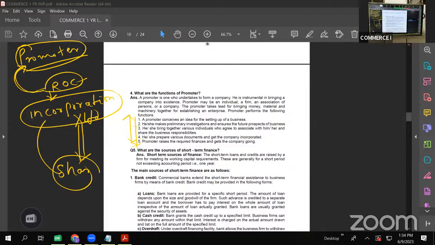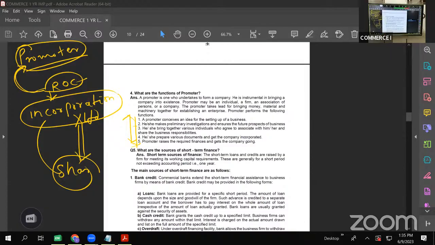Second, he makes a preliminary investigation and ensures the future prospects of the business. See, if I want to start a business by investing some lakhs and crores of rupees, is it not wise on my part to do a primary level of investigation whether this particular product will survive in the market or not? I definitely have to know. Even if you are buying 1 kg of mango, we check whether the mango is good or rotten. When we are paying just 80 rupees, we check once or twice, isn't it? So when we are investing and starting a business, is it not wise to check the profitability or the viability of that product in that market?